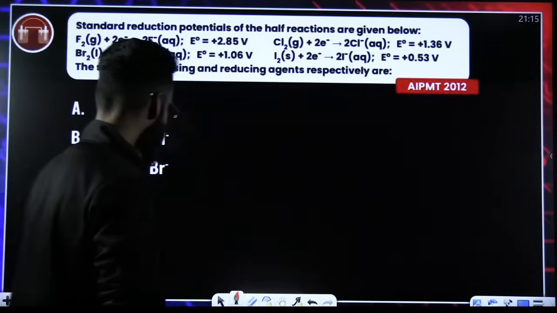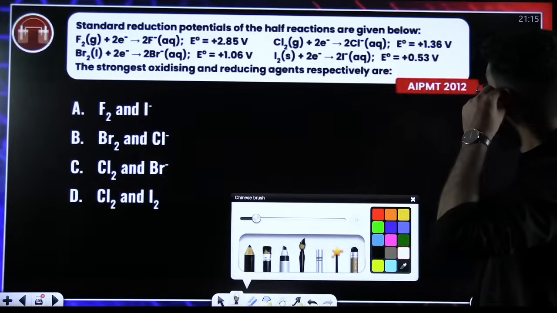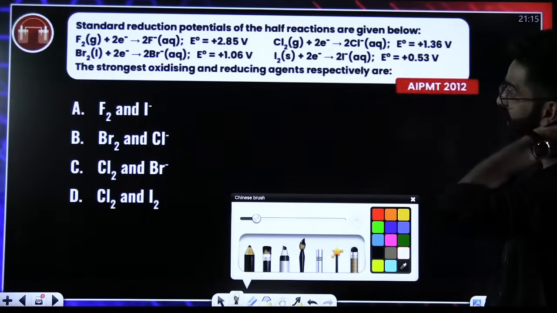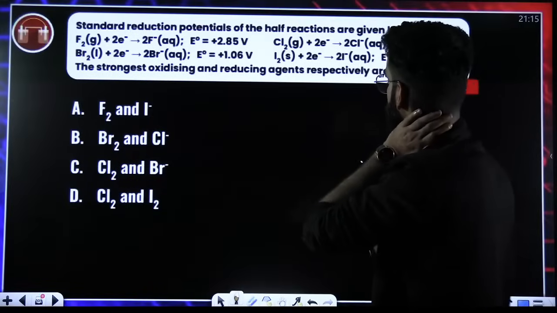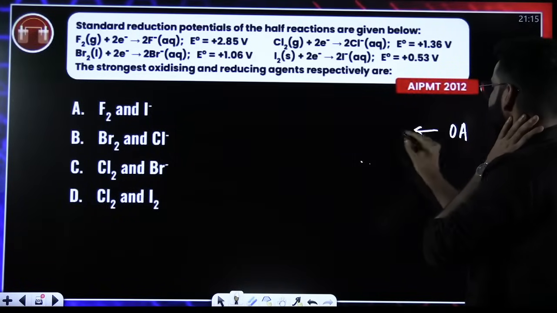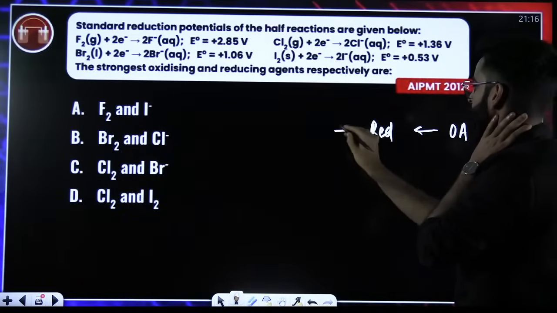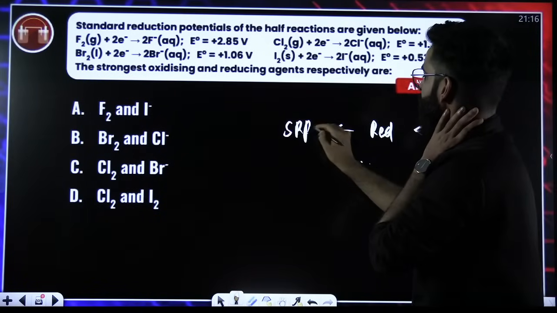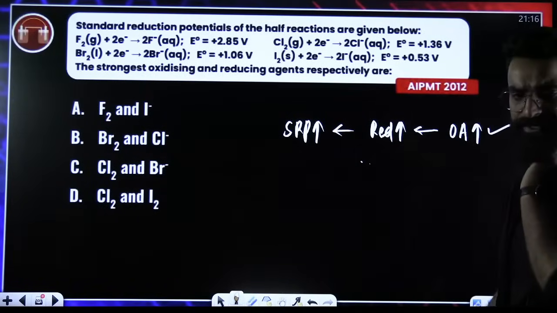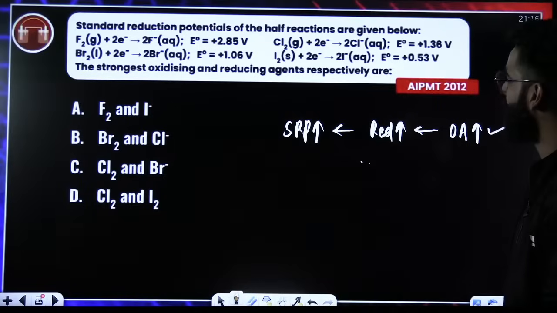Okay. Tell me the answer of this particular question. The question has been asked in AIPMT 2012. Standard reduction potentials are given. The strongest oxidizing and reducing agents. The oxidizing agent itself undergoes reduction, right? The one which has got more SRP will undergo reduction easily, will be the better oxidizing agent.